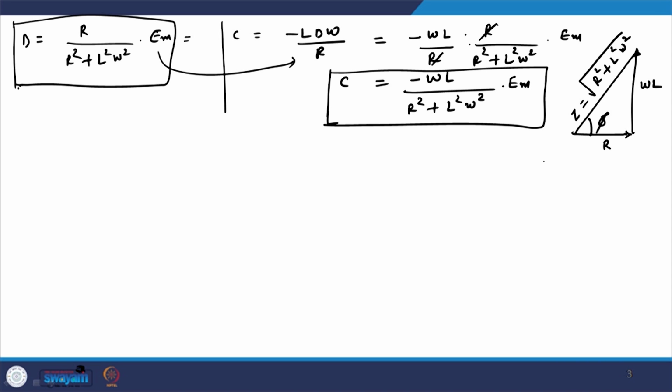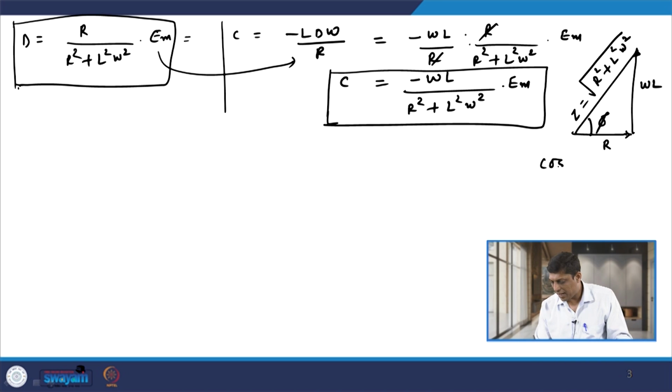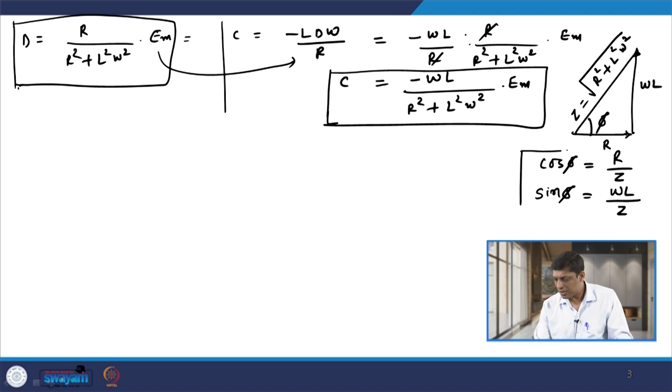In this impedance triangle, cos phi is R divided by Z, and sin phi is omega L divided by Z. These two equations are important.